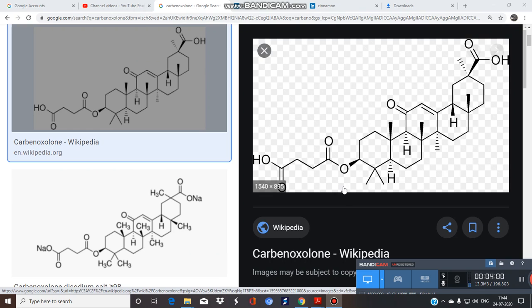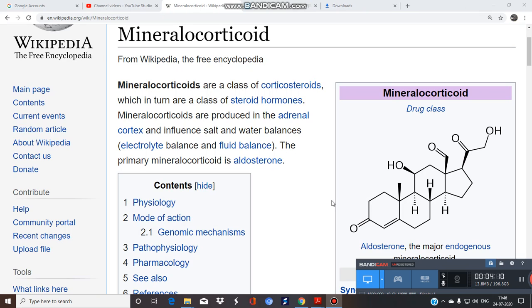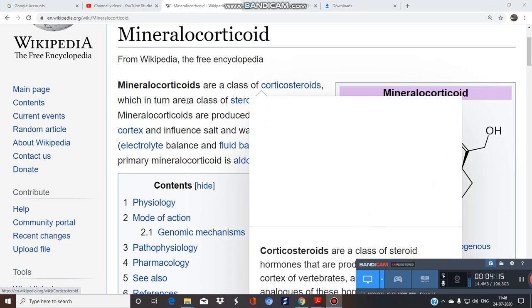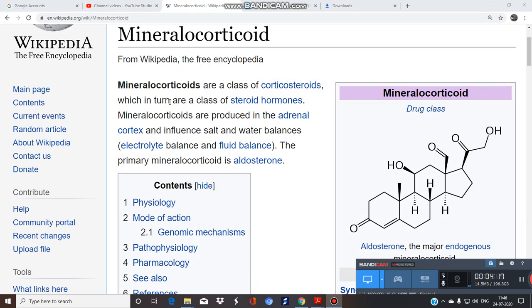This is a very important compound present in licorice, that is carbenoxolone. This compound exerts significant mineralocorticoid activity. Just see the meaning of mineralocorticoid: these are a class of corticosteroids, which are in turn a class of steroid hormones, and they are produced by the adrenal cortex. They influence salt and water balance, that is electrolyte and fluid balance in the body. The major hormone is aldosterone.